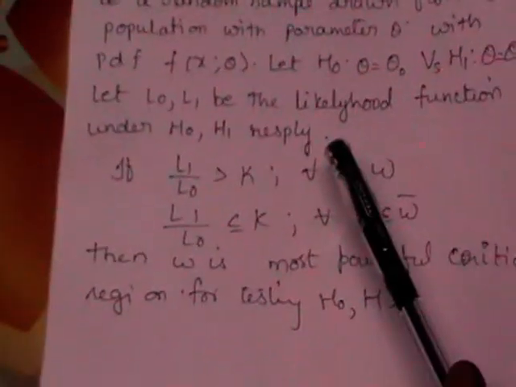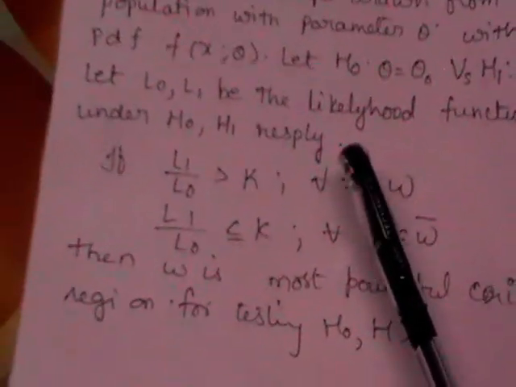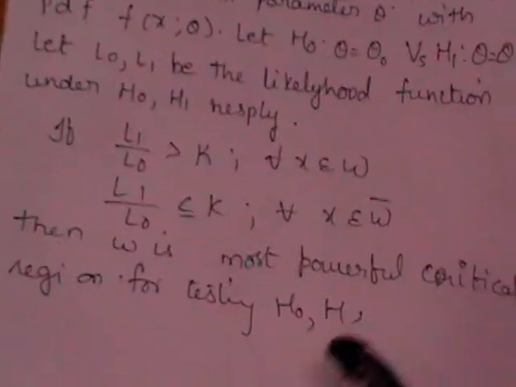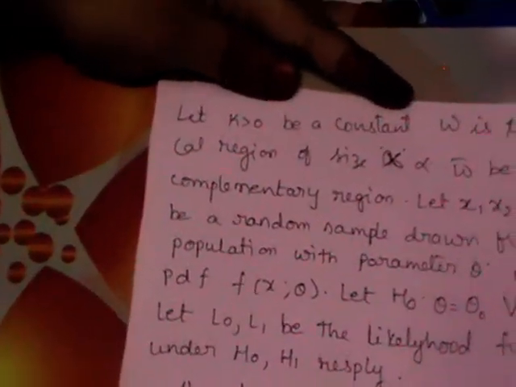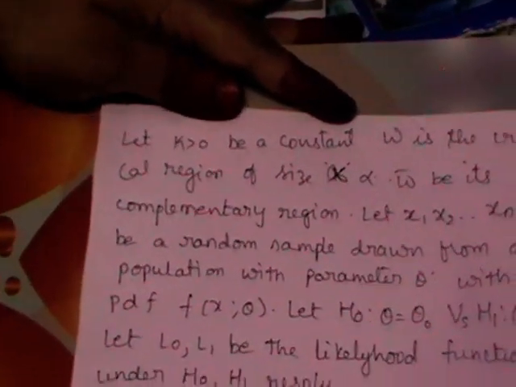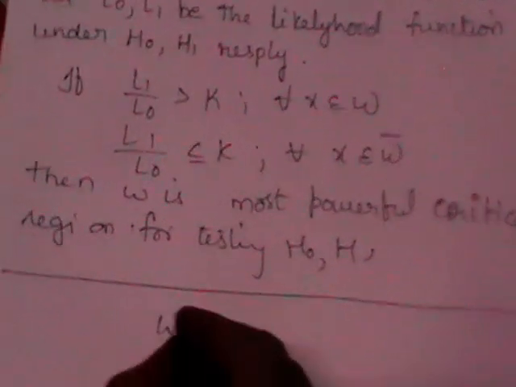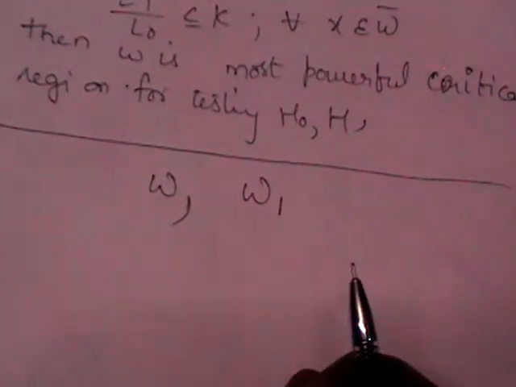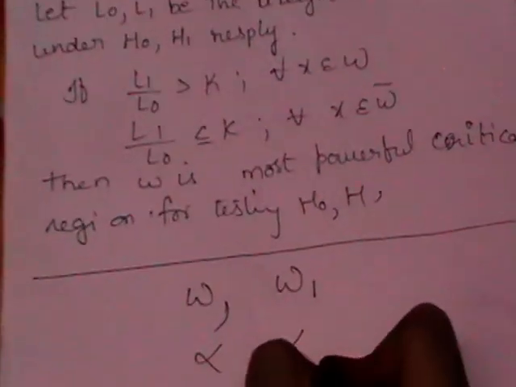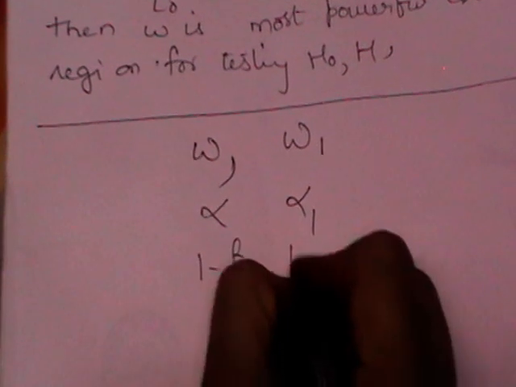So we already know the conditions for BCR. While comparing two critical regions, omega and omega 1, we call one of the regions the best. Whenever we have more than two critical regions, say omega is one critical region, omega 1 is another critical region, and these are its sizes and these are the powers.